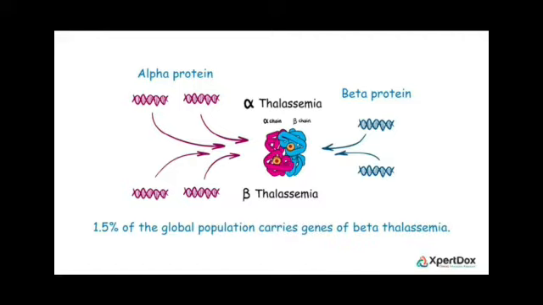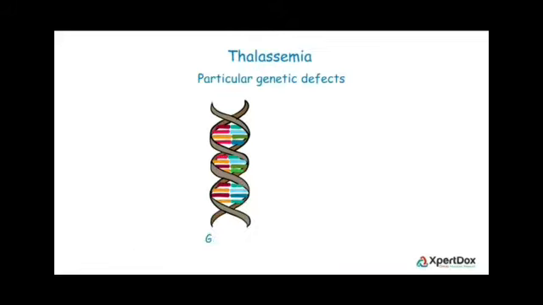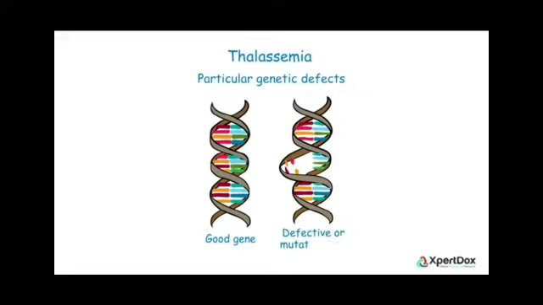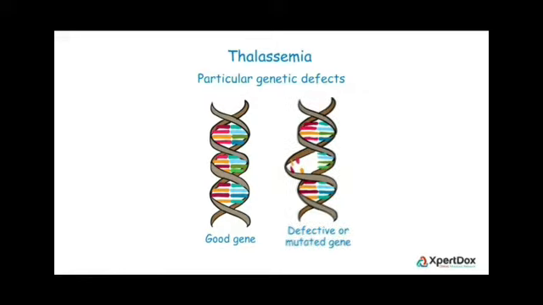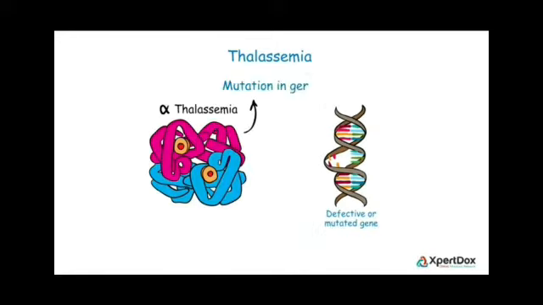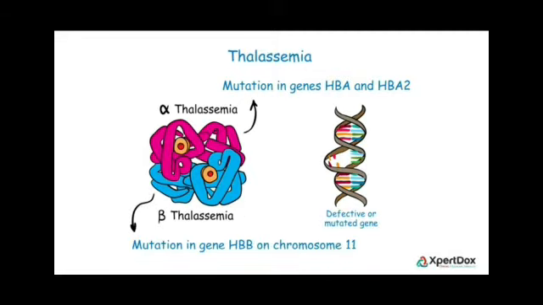1.5% of the global population carries the genes for beta thalassemia. Particular genetic defects are there with this. Alpha thalassemia involves mutation in the genes HBA1 and HBA2, whereas beta thalassemia has a mutation in the HBB gene on the 11th chromosome.